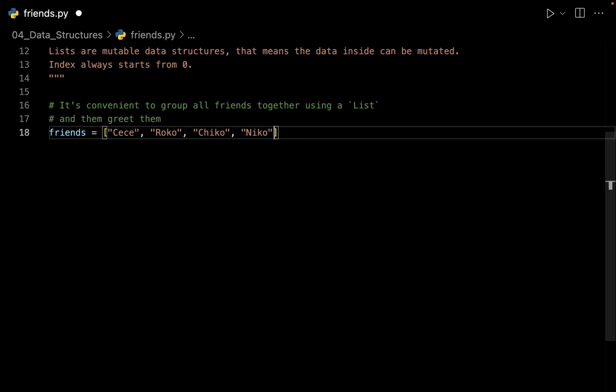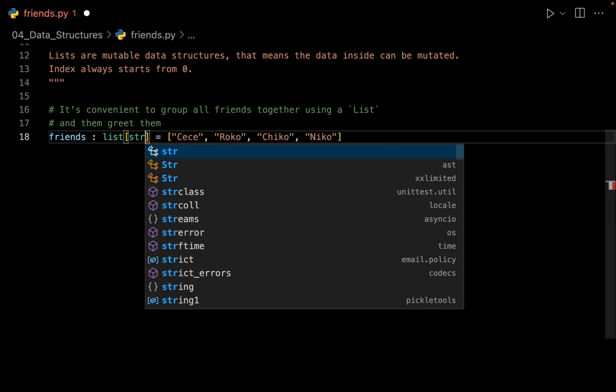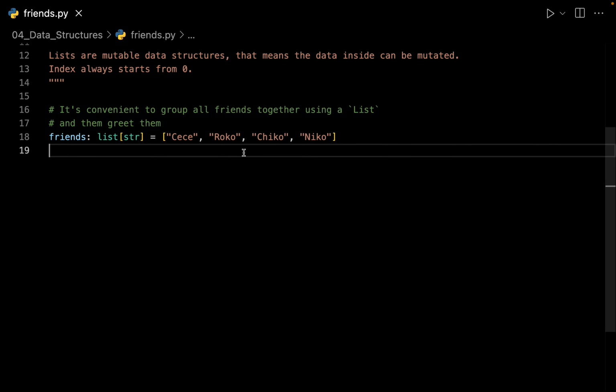Now let's see how we can add the type hints to this one. Now obviously this is a list, so what we can do is here we can simply say that friends is a list, and after that let us try and specify what kind of data that our list would be holding. And if you see, all of our data types are strings. So what we can do is we can simply tell that this list is going to be a list of strings, and that's it.